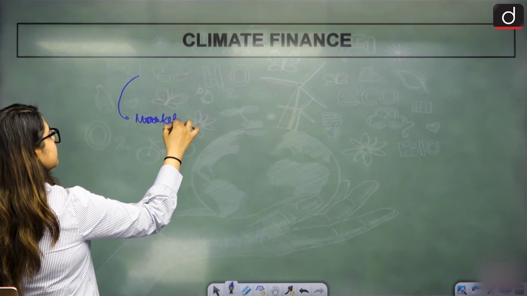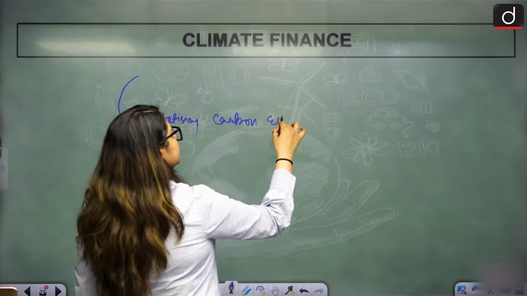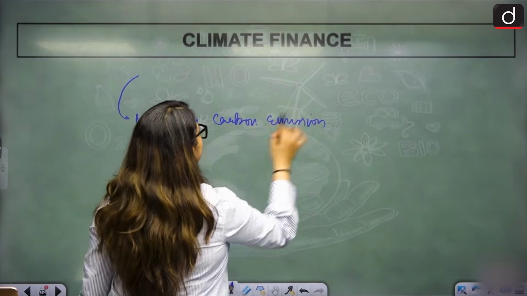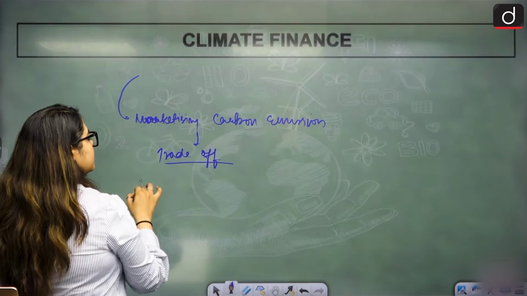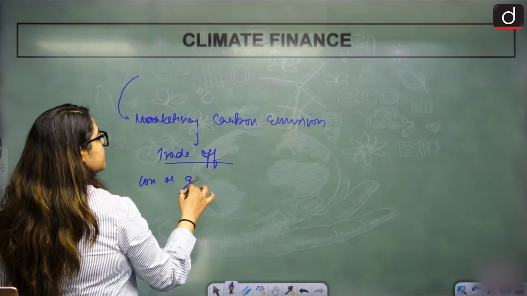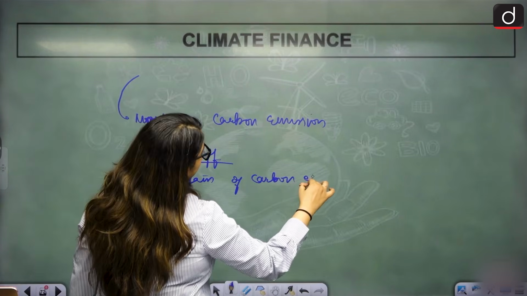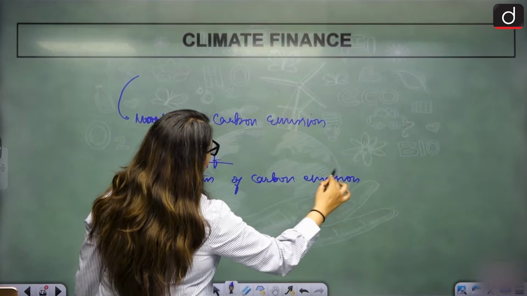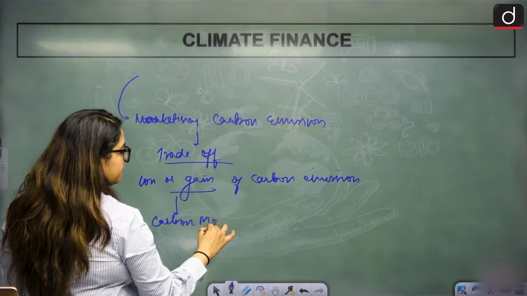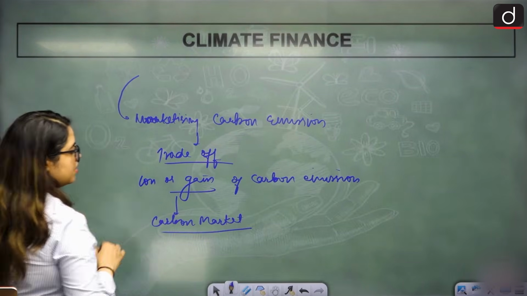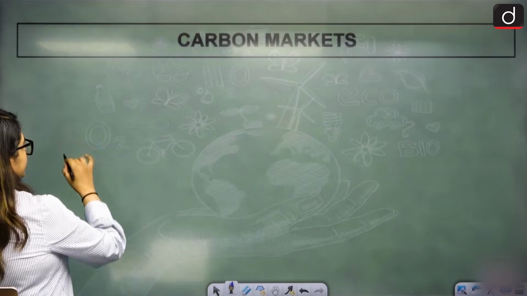What is climate financing? Marketizing carbon emissions. How do we do that? We trade off. What do we trade off? The loss or gain of carbon emission. How do we do that? By creating a carbon market. What is a carbon market? Try to understand.